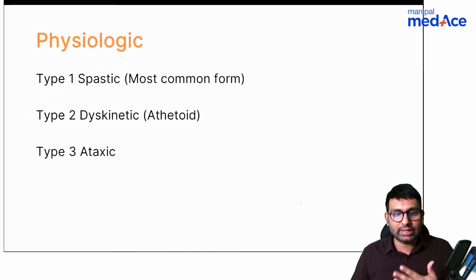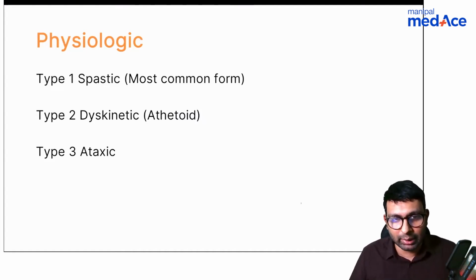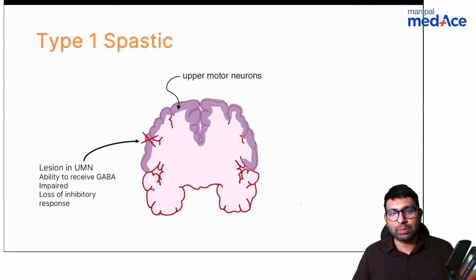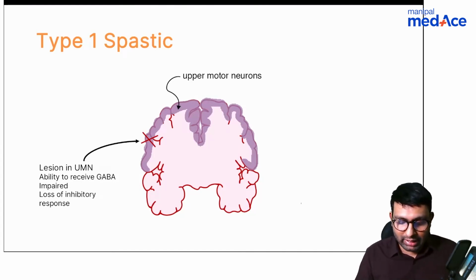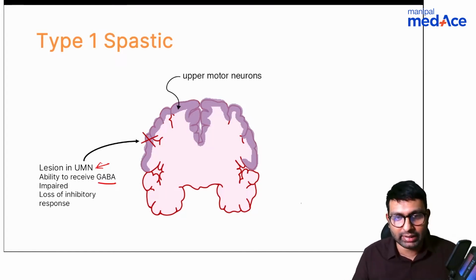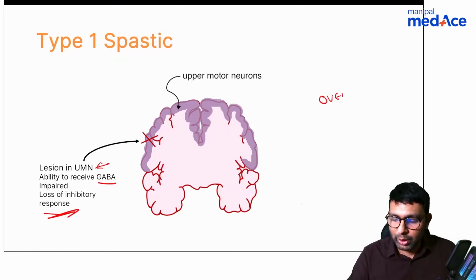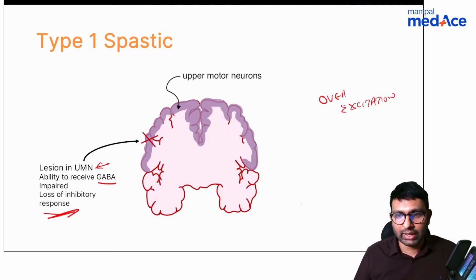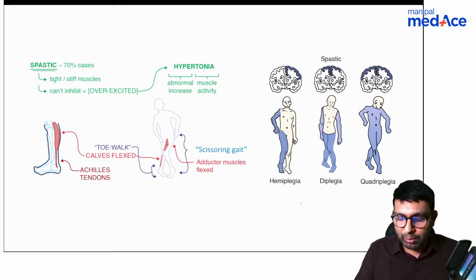Here, the disease can be of different types. It can be spastic, athetoid, or ataxic type. So the most common one is spastic, where you have this upper motor neuron disorder, where there will be a lesion in the upper motor neuron, because of which GABA will not be secreted, which is mainly an inhibitory response. So when there is loss of inhibitory response, there will be overexcitation of the muscle, and when there is overexcitation, the muscles will be in a state of hypertonia.